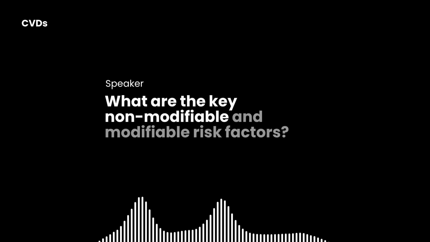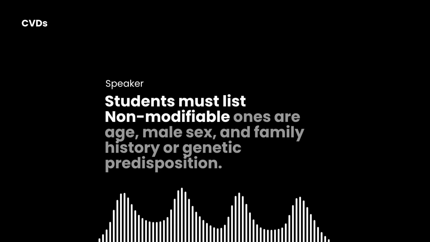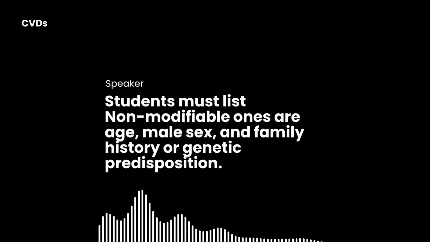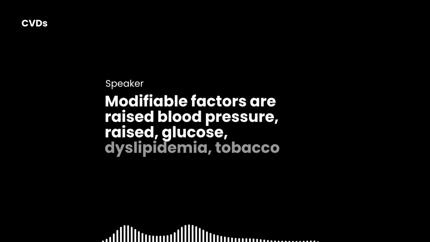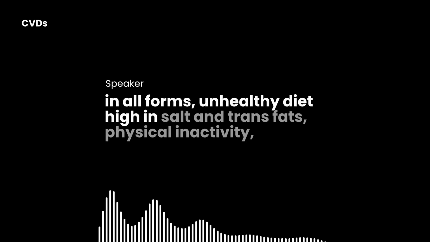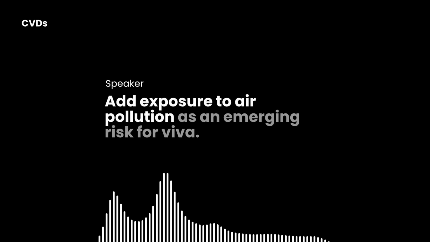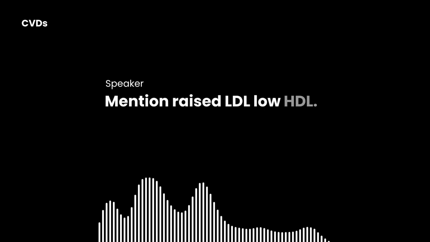What are the key non-modifiable and modifiable risk factors students must list? Non-modifiable ones are age, male sex, and family history or genetic predisposition. Modifiable factors are raised blood pressure, raised glucose, dyslipidemia, tobacco in all forms, unhealthy diet high in salt and trans fats, physical inactivity, overweight and central obesity, harmful alcohol use, and psychosocial stress. Add exposure to air pollution as an emerging risk. For viva, mention raised LDL, low HDL.